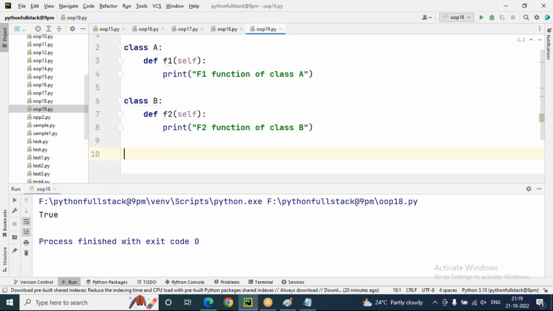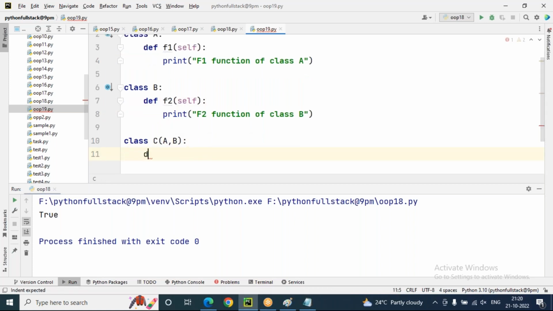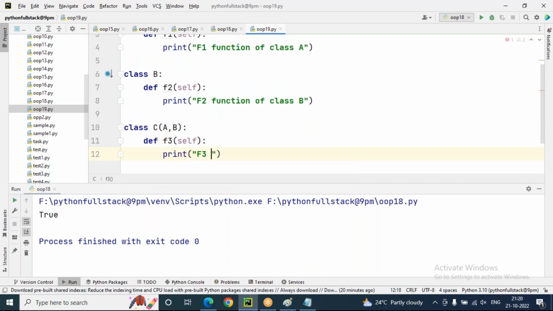So two parent classes, the base level A and B classes. Let's try to create a C class. It is inherited from A and B. This is multiple inheritance. Now we can see A and B classes are giving features to C only. That's what the arrow mark coming down, up to down, means. So these features are coming to child classes. In this C class, we have F3 function, print F3 function of class C.